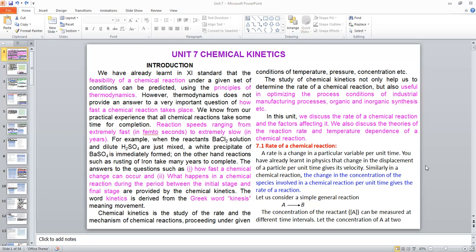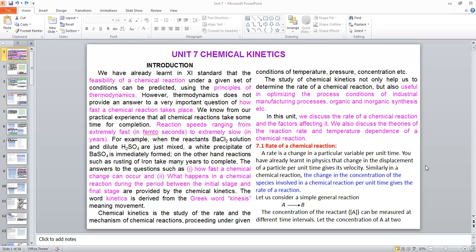The word kinetics comes from the Greek word kinesis, meaning movement. By the knowledge of chemical kinetics, we are able to proceed a chemical reaction with an optimum speed. The optimum speed means the maximum speed at which we are able to perform a chemical reaction.